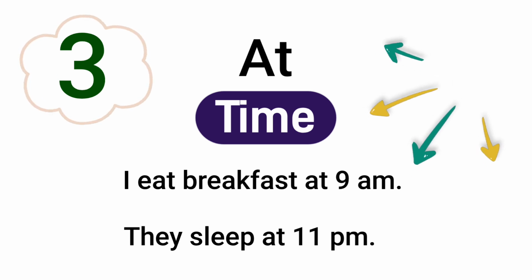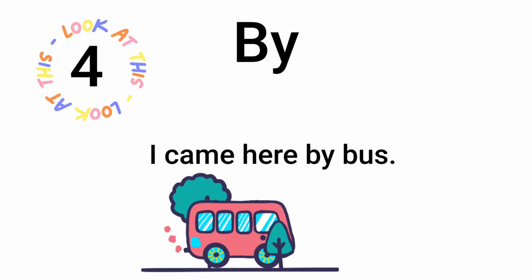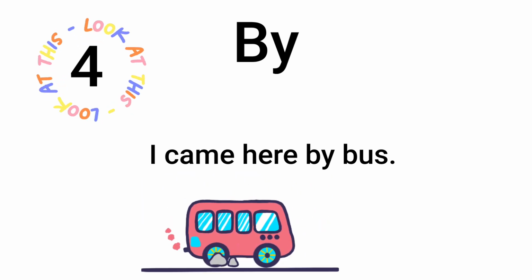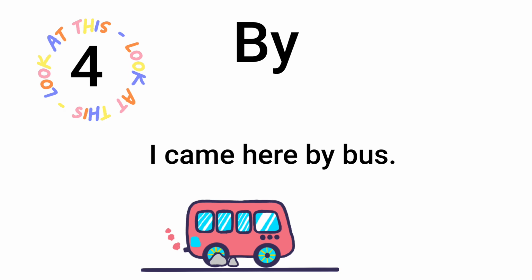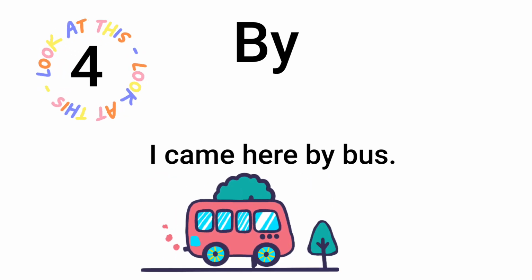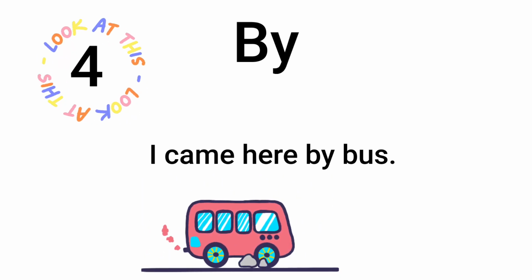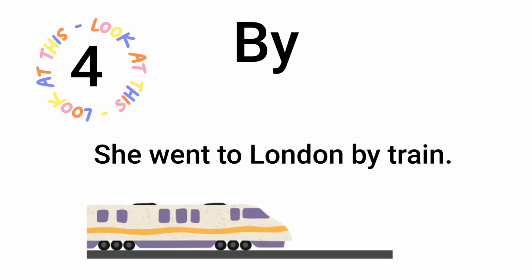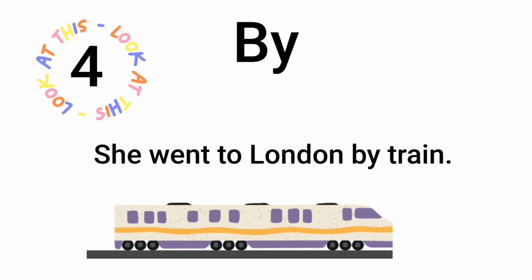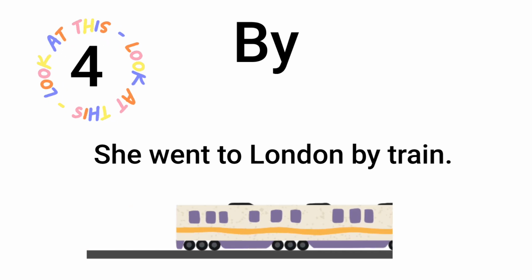The next preposition, number 4, by. Look at these examples. Example number 1, I came here by bus. Now you can understand how we use by preposition. I came here by bus. Example, she went to London by train.